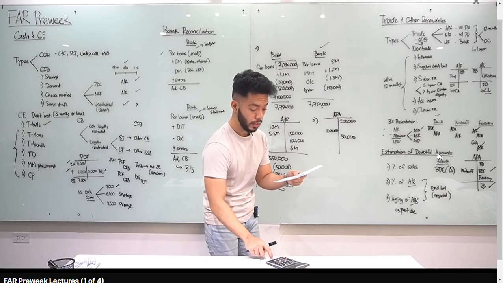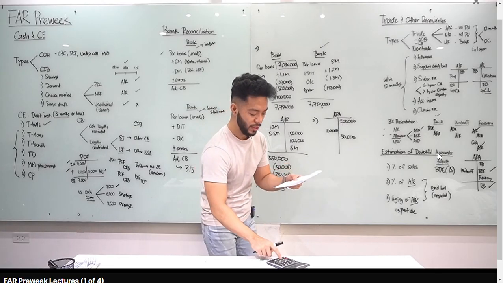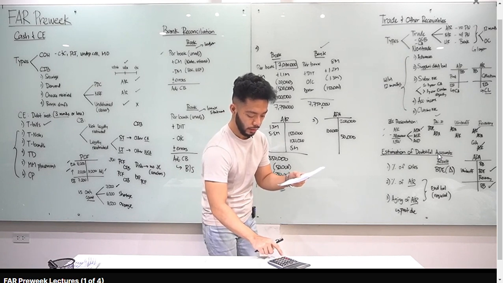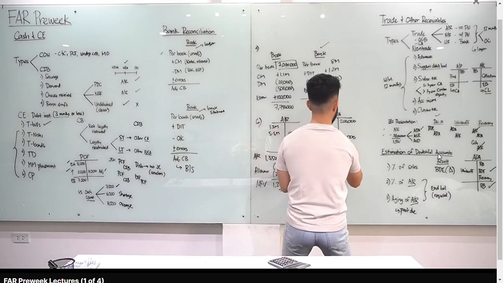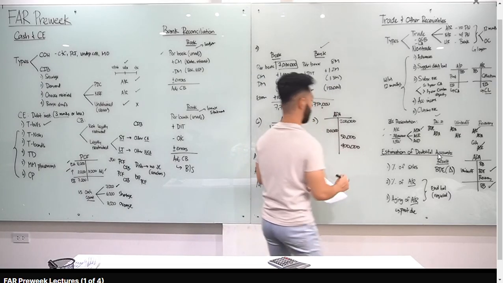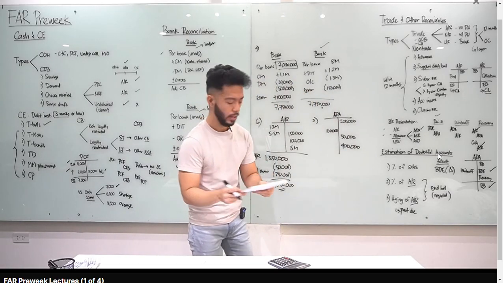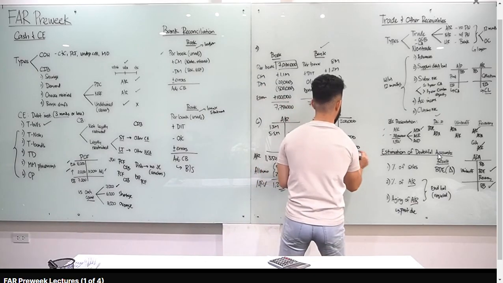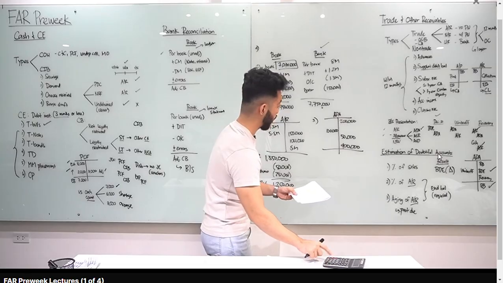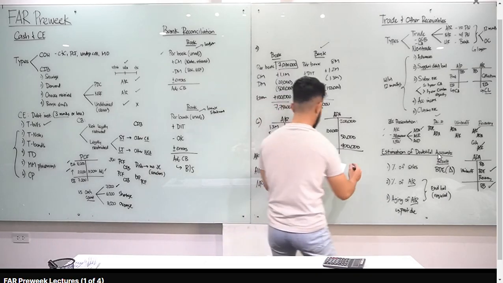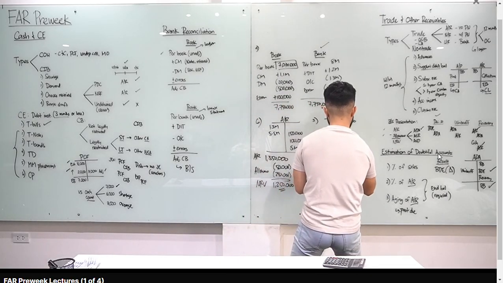Nakuha nyo ba yung ulit, 9.5 million minus 1 million minus 500,000 multiply by 0.05. Nakuha ko dito class 400,000. Alright, so yung 400,000 na yan, lagay mo yan dito. Debit bad debts expense, credit allowance for doubtful accounts, 400,000. Ang tanong sa atin, what amount should be reported as ADA? Alright, so tingnan natin, 200,000 plus 50,000 plus 400,000 minus 100,000. Final answer mo dyan, 550,000. Dog for number 3.